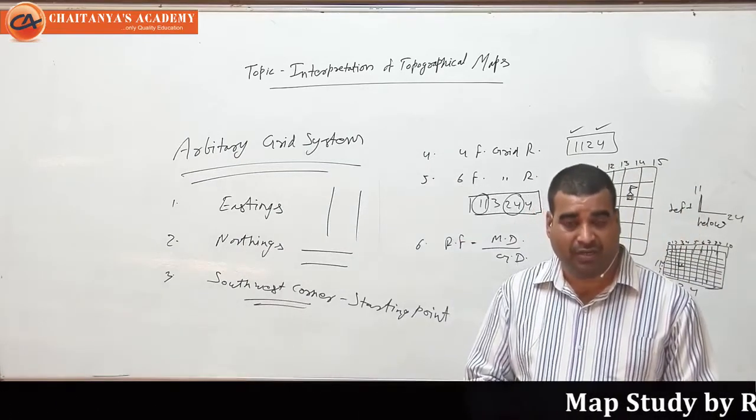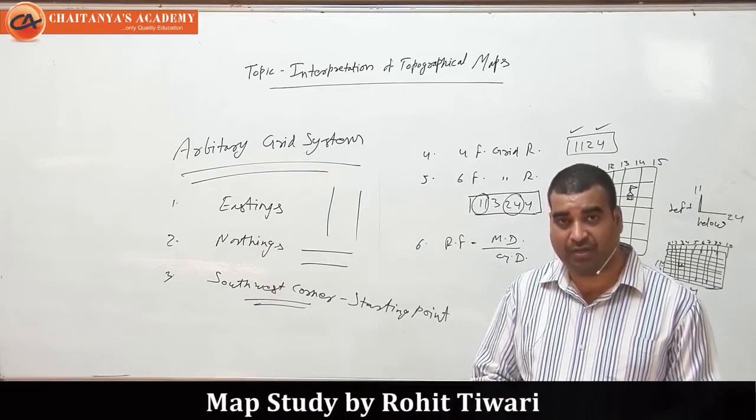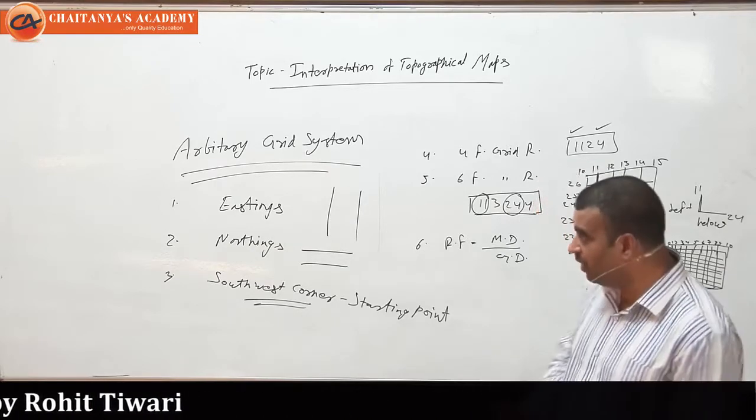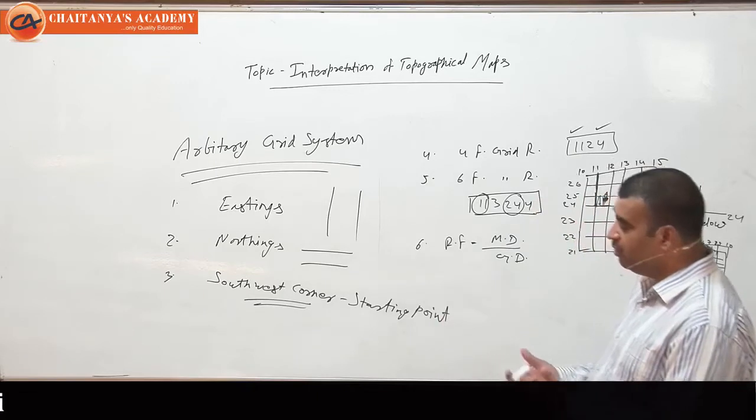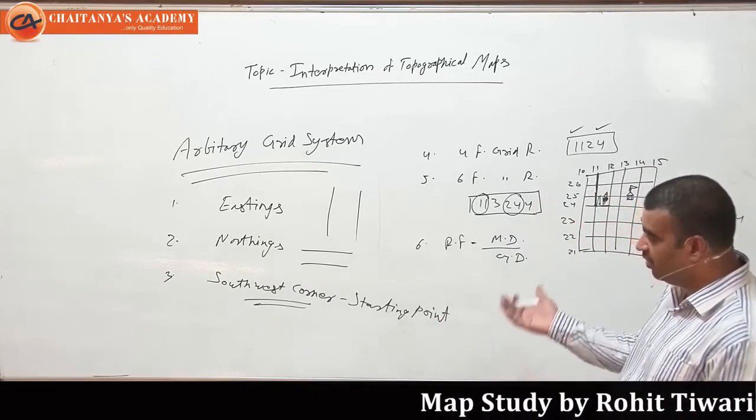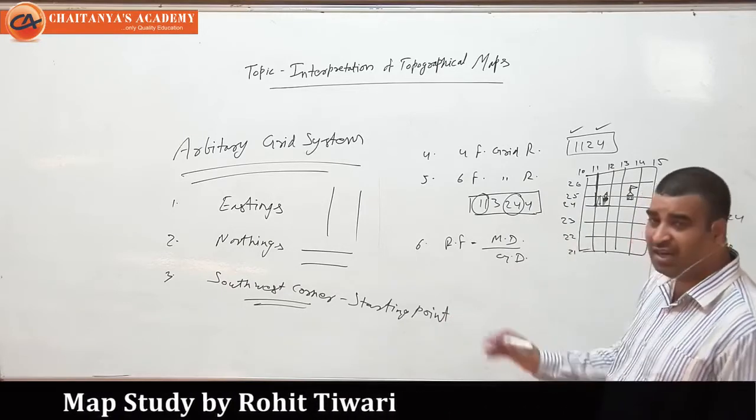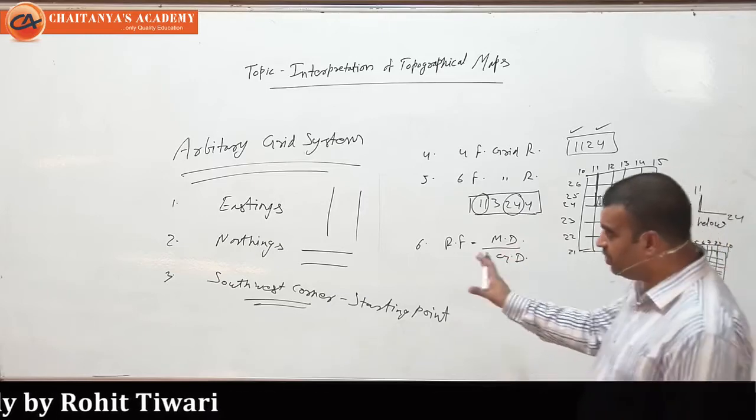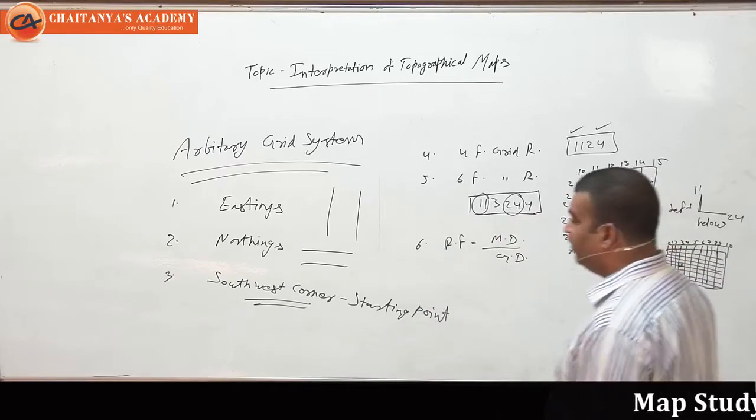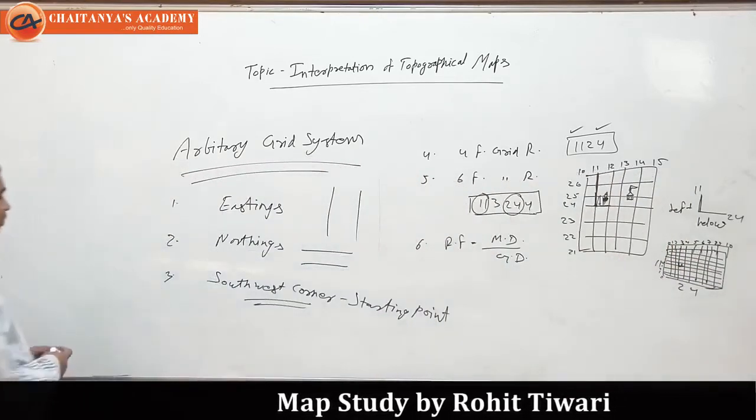So we have studied the sheets of the topography, million sheet, quarter-inch sheet, and the 1-inch sheet. Then we have the arbitrary grid system, how we do, what is the procedure, what are the main points. So eastings, northings, this knowledge you must have. Without this you can't understand topo sheet. So easting, northing, southwest corner, the starting point, 4-figure, 6-figure, RF. Now, next topic we have to move on.